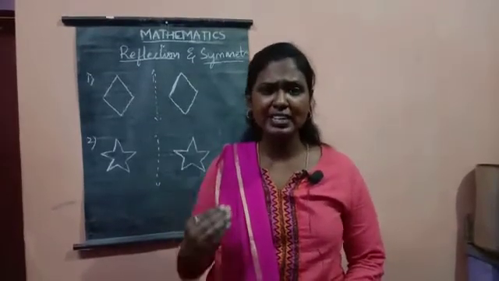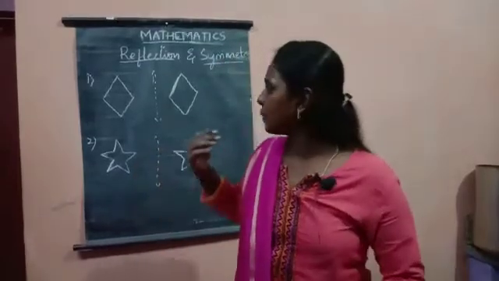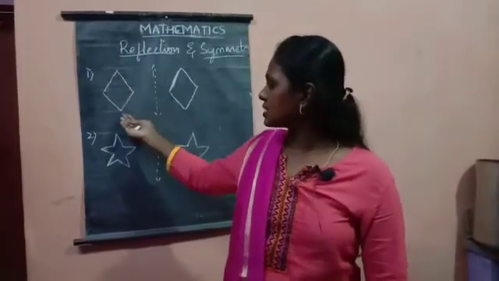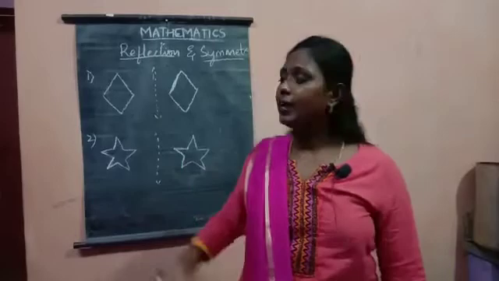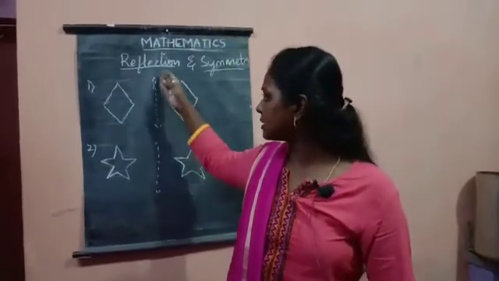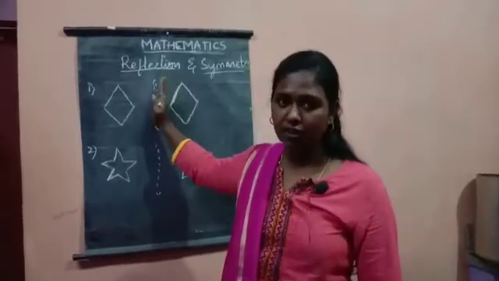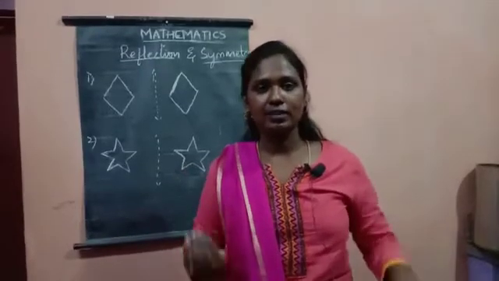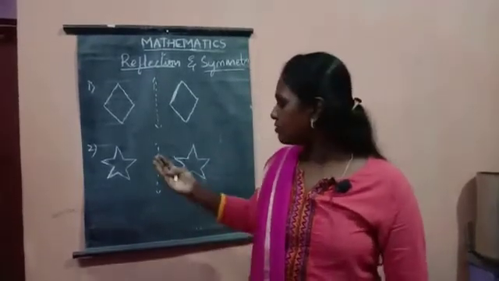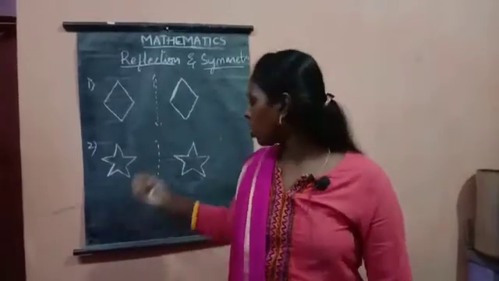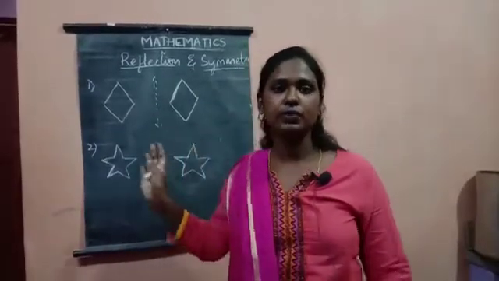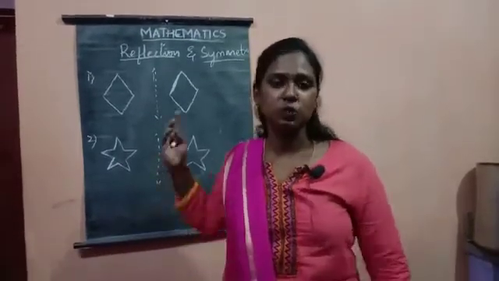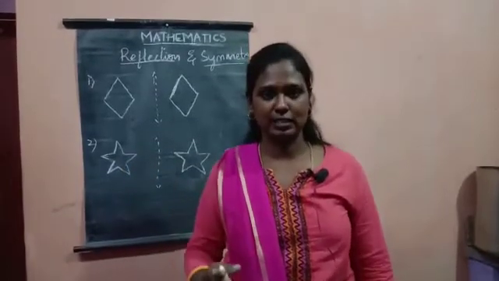So let us learn what the pattern of reflection is and what the pattern of symmetry is. So if I place a shape of a diamond, I can see the reflection line. This is a dotted line of reflection, and you can view the diamond shape itself, not a circle or a triangle or a rectangle, isn't it? If I place a star in front of the mirror, after the line pattern I can see only the star shape, not any other shapes. So this is the reflection we can see.